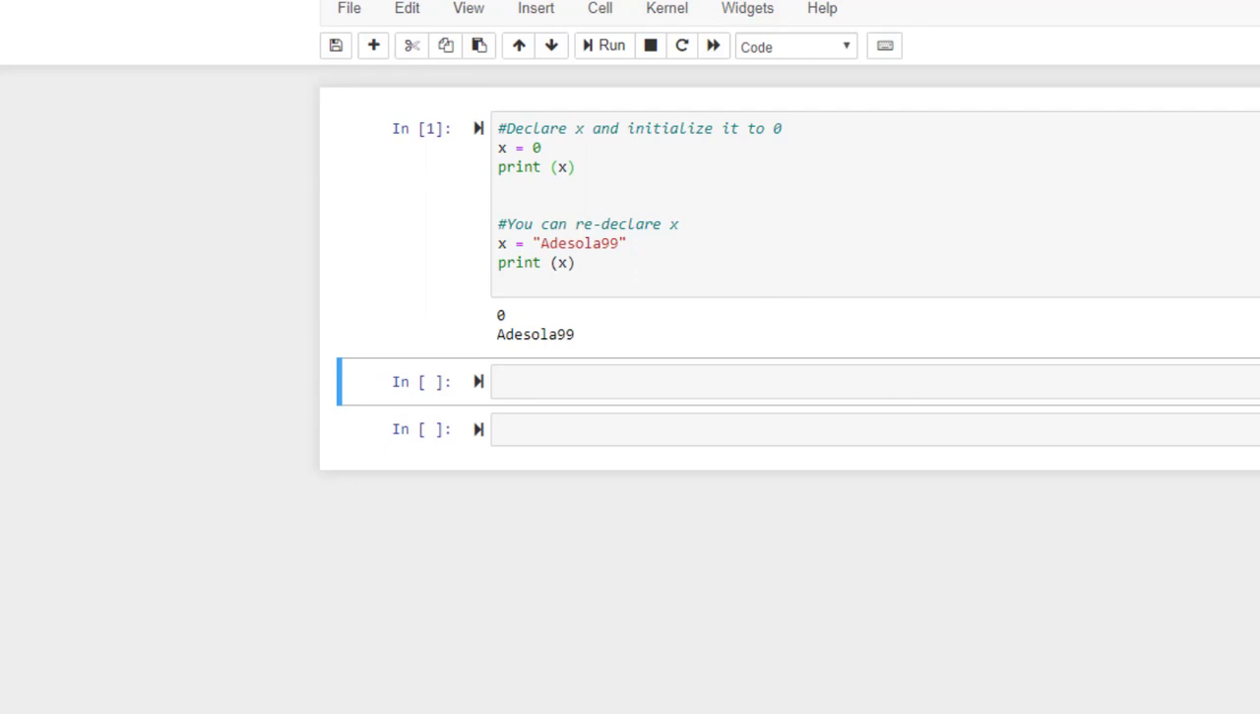You redeclare your x as this, and I print it and it becomes Adeshola99.